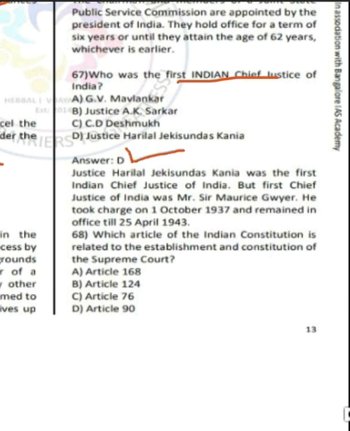Correct answer is option D, Justice Harilal J.K. Sundas Kanya. Moving ahead to question number 68. It is asking which article of Indian Constitution is related to establishment and constitution of Supreme Court.